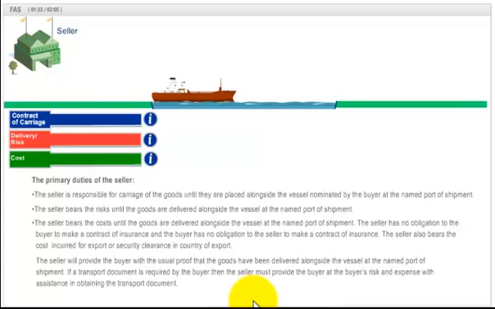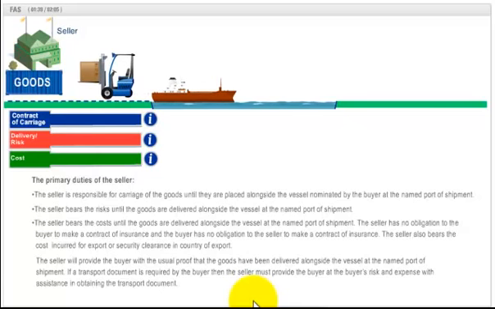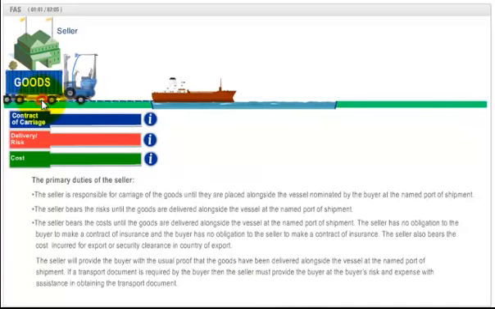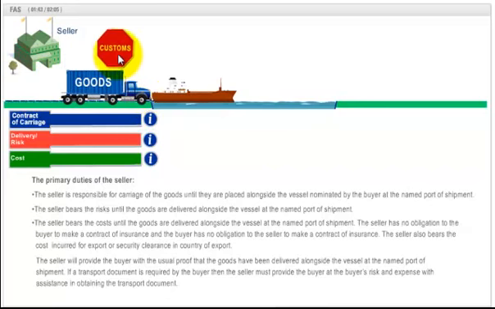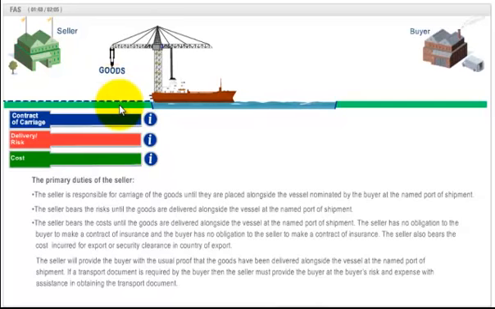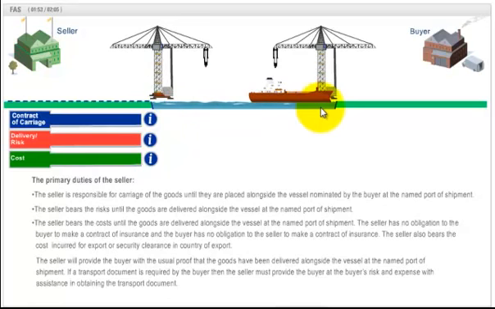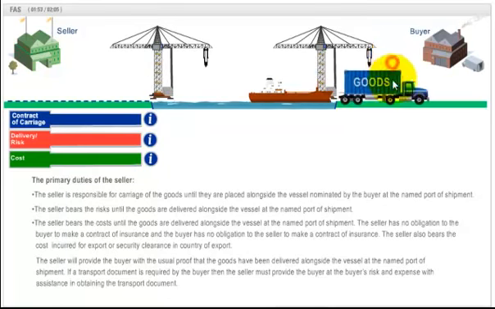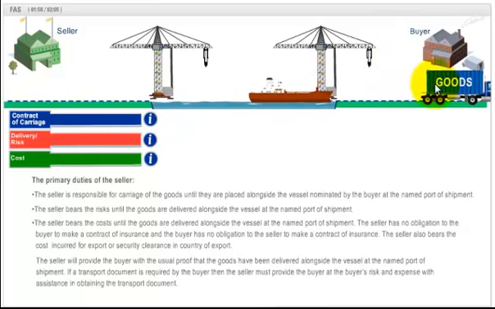In practical terms, under free alongside ship, the seller takes care of making the goods available for export, local transport in country of export, export clearance. The buyer takes care of loading, main maritime transport, unloading, import clearance, local transport in country of import, if any. The buyer must pay the price of goods as agreed in the contract of sale.